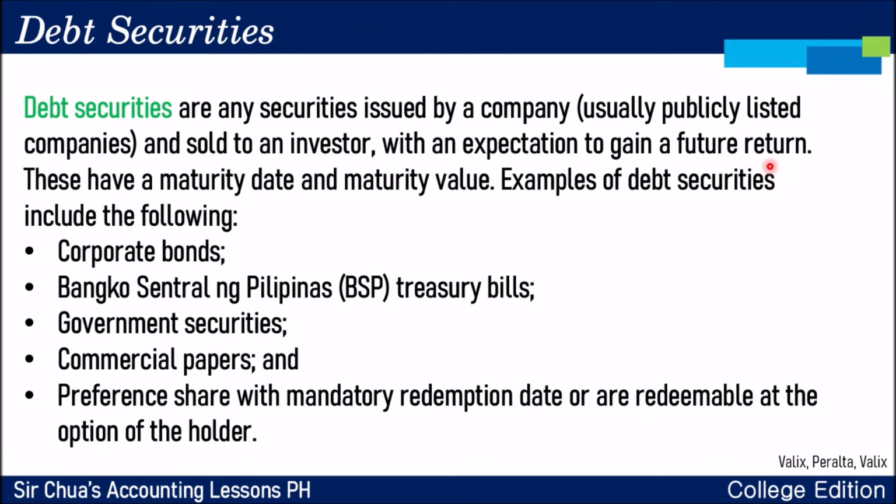Ano po yung different examples ng debt securities? Corporate bonds. Merong umuutang, nag-issue siya ng bonds. Merong bumiling investor ng mga debt securities. Ganun. Okay, treasury bills of the Bangko Sentral ng Pilipinas, government securities, commercial papers, and preference shares with mandatory redemption date or are redeemable at the option of the holder. So, redeemable preference shares are also part of that.